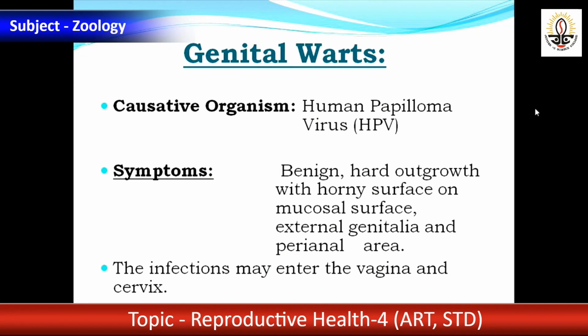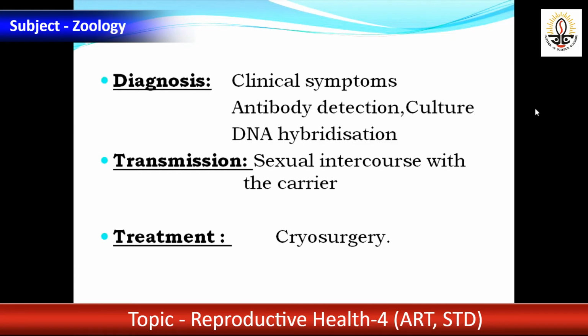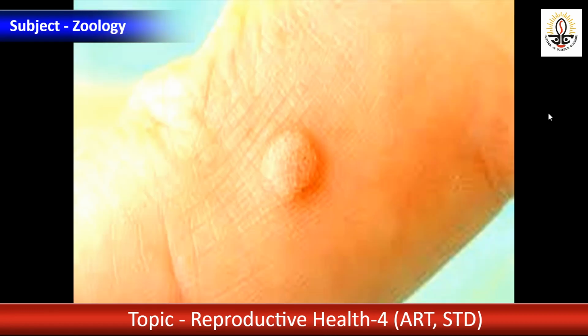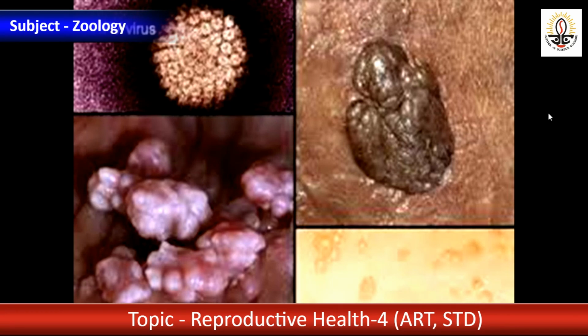Genital warts, human papillomavirus. Warts means horny outgrowth on the mucosal surface, genital area, and perianal area near the anus. All have similar procedures of diagnosis and nearly similar transmission. Here treatment, cryosurgery. Cryosurgery means surgery at low temperature, and podophyllum preparation is also helpful. See warts, these are the warts produced in the body.